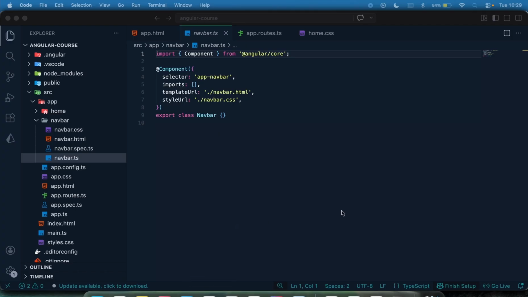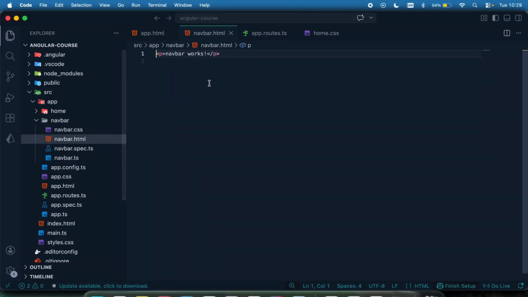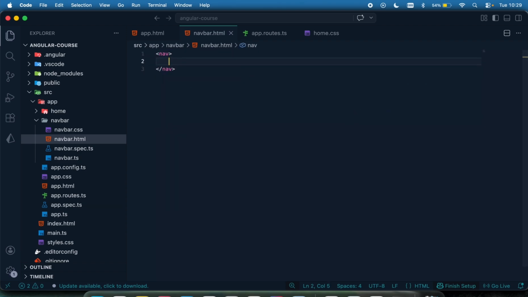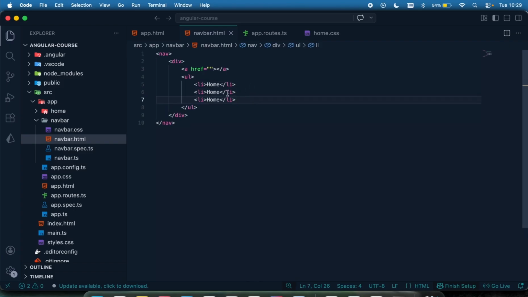For us to do that, I'm just going to first of all come right here to the navbar.html and then write my navbar. So I'm just going to say nav. This is a basic HTML template, so it's not supposed to be stressful. I'm going to have my div, have my a link right there, and then I'm going to have my UL, my LI, and then do my stuff. So here I'm going to have my home like that. Let me just have my about, and then let me have my contacts like so.